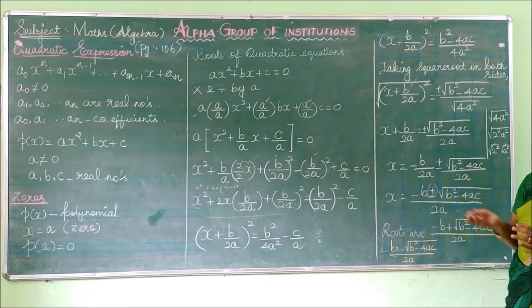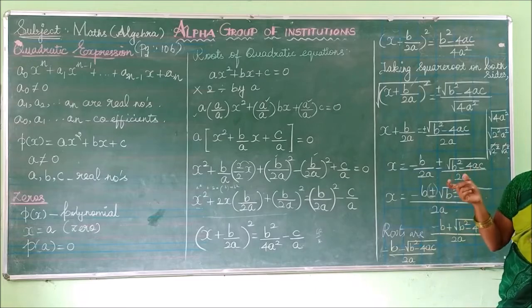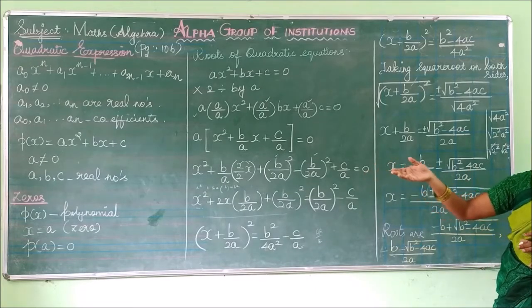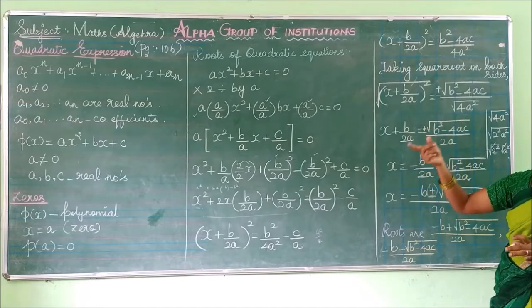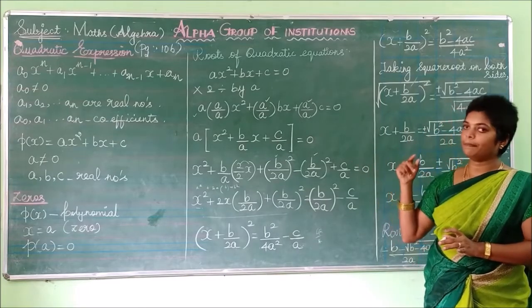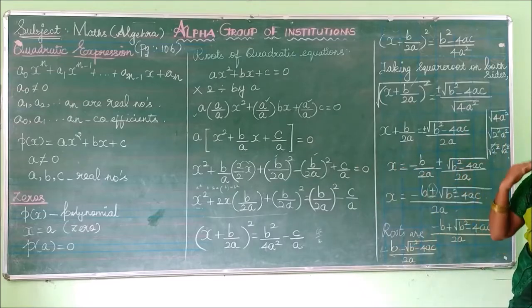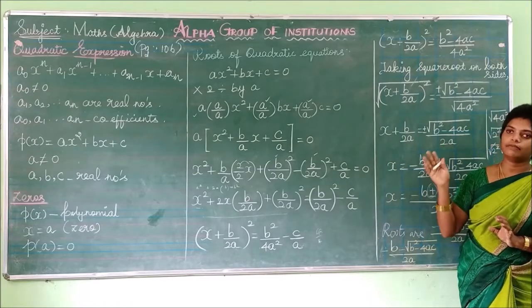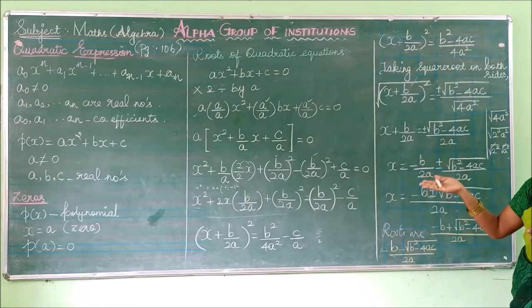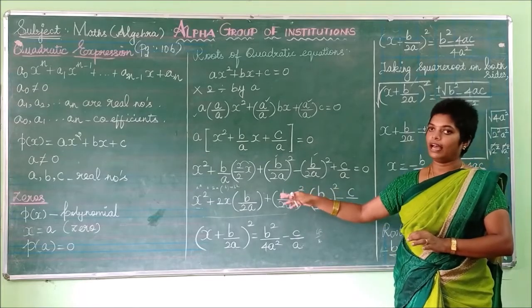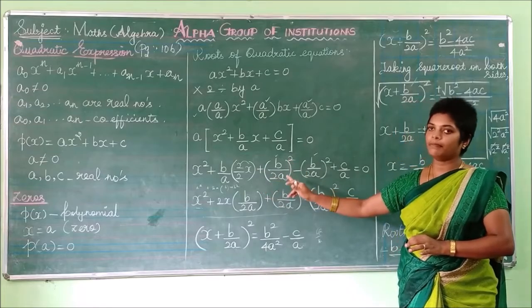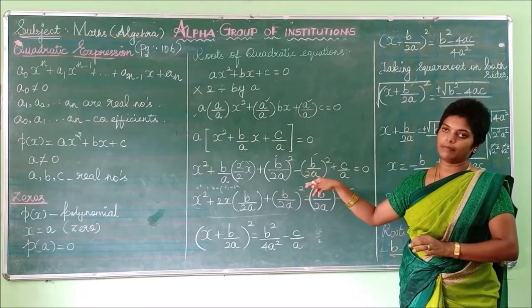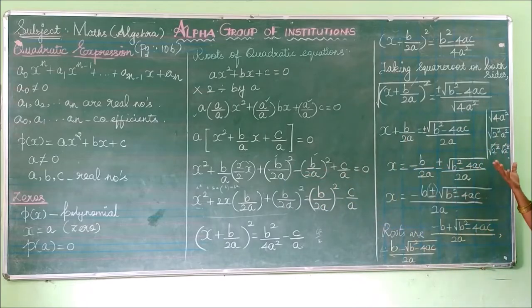Then listen, what are the roots of the quadratic equation? How do you have to find them? Take the general function p of x which is equal to 0. What is our p of x? Our p of x is ax square plus bx plus c equal to 0. So for our convenience, we are multiplying and dividing with a. So you substitute that value. After that, for changing these steps, I have added and subtracted b by 2a whole square. Then you can calculate taking square root, then separate the terms. Finally, we get the roots of the given polynomial, the given quadratic equation.